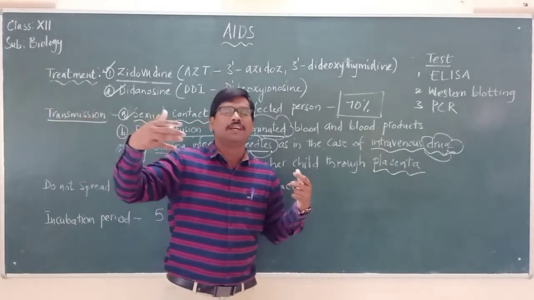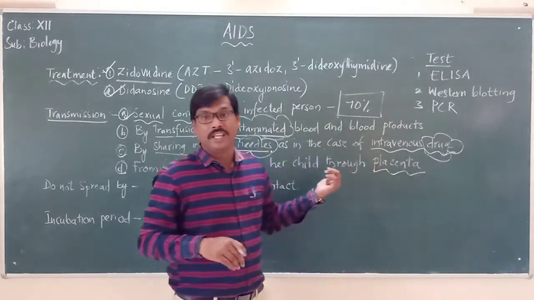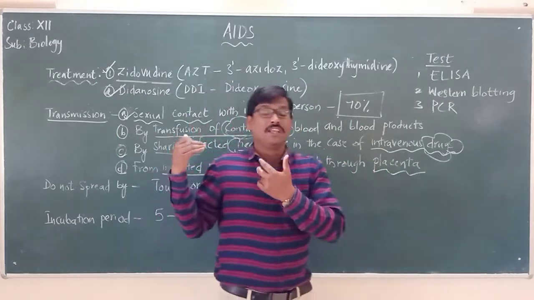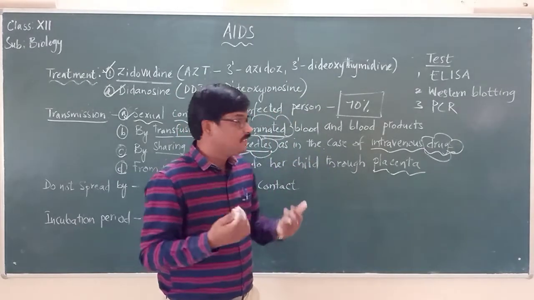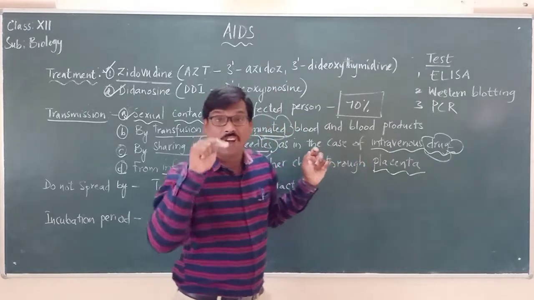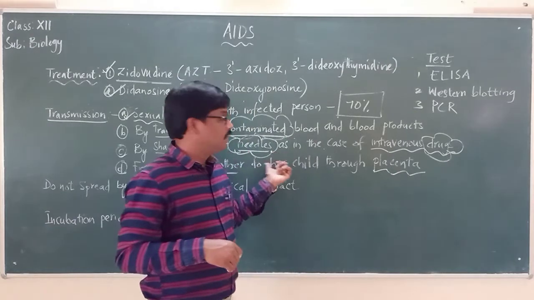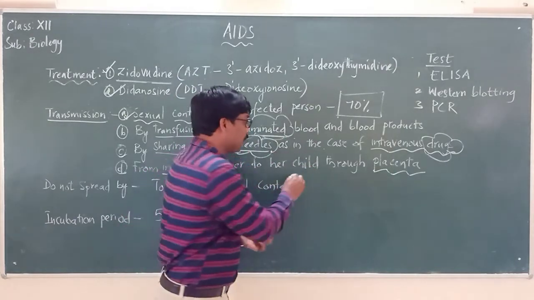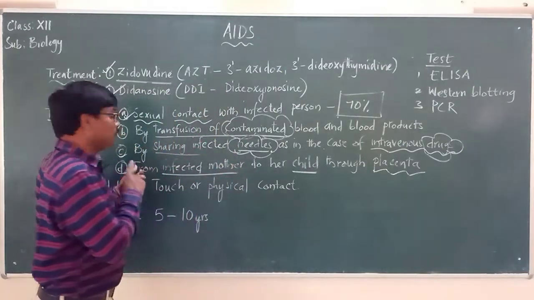All the blood and nutrients are carried through the placenta only. Along with the nutrients, even the antibodies are carried. And there are chances that this HIV virus can also pass through the placenta from the mother's blood into the child, and the child may get infected with this disease.